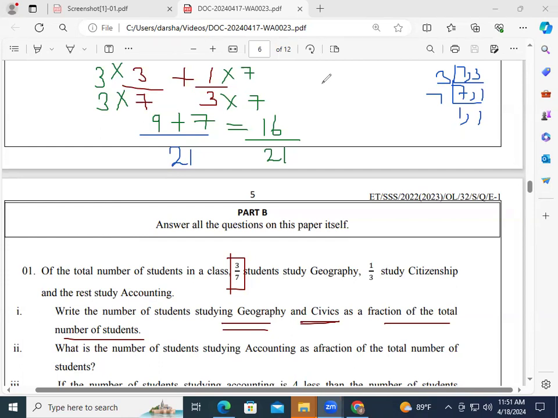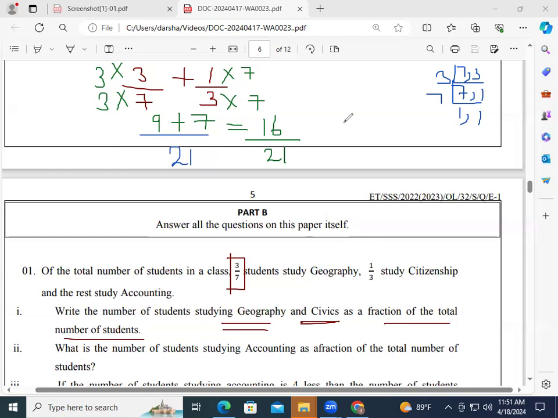Okay. So the next one they're asking, what is the number of students studying accounting as a fraction of the total number of students? Okay. So what is the idea you all have to use for that? Normally, when we add all these fractions, we get 1. That means normally in a class, they have divided the class into 3. 3 by 7 students study geography. 1/3 study citizenship. Okay. Then the remaining will study account.